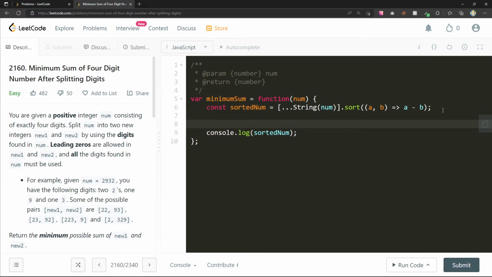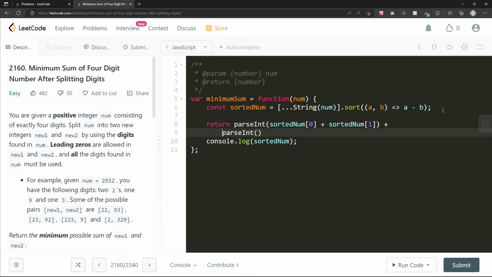So can we do return parseInt of sortedNum[0] plus sortedNum[1] plus parseInt of sortedNum?